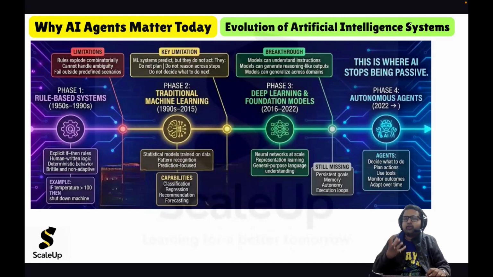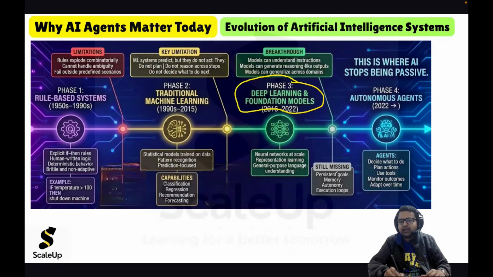So we got some very good capabilities. Now we have deep learning and foundation models, which we will call large language models. LLMs can reason, they can plan, they can also decide. But LLMs cannot act.